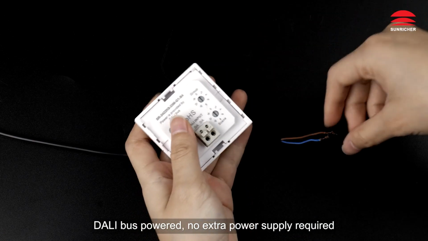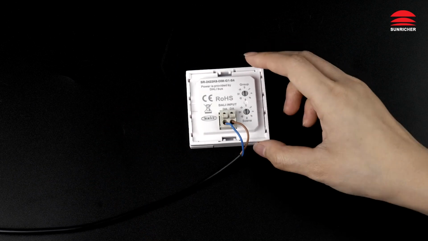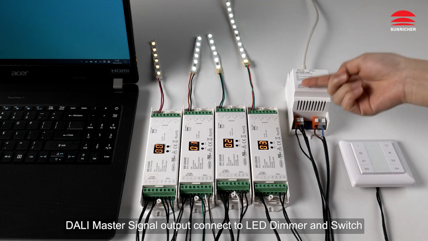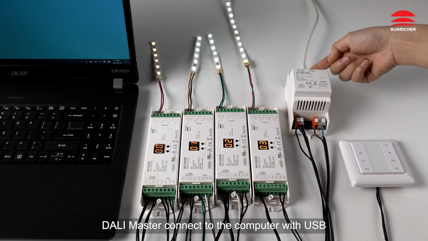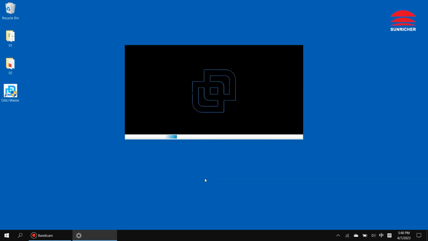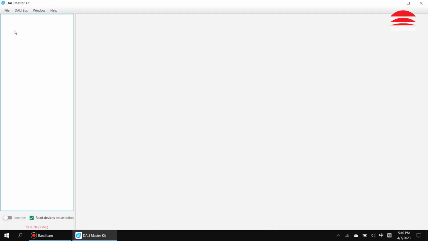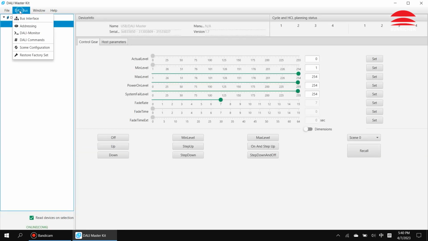DALI bus powered, no extra power supply required. DALI input. DALI master signal output connect to LED dimmer and switch. DALI master connect to the computer with USB. DALI bus interface. Addressing.